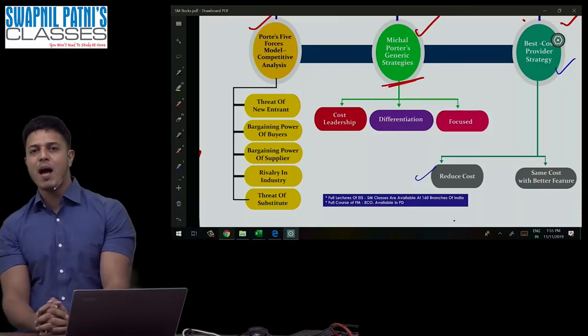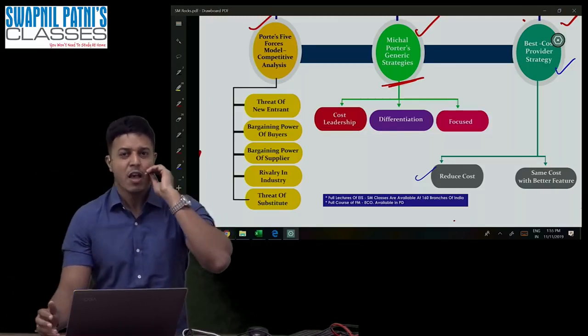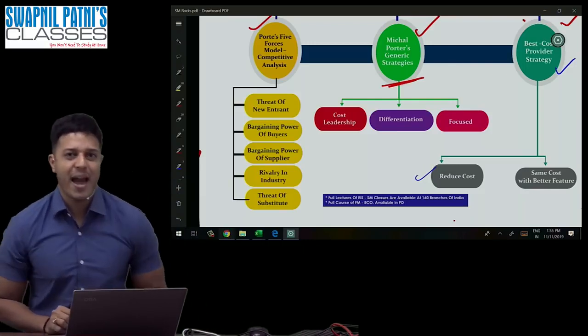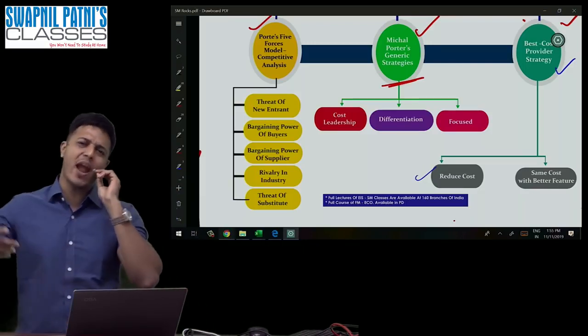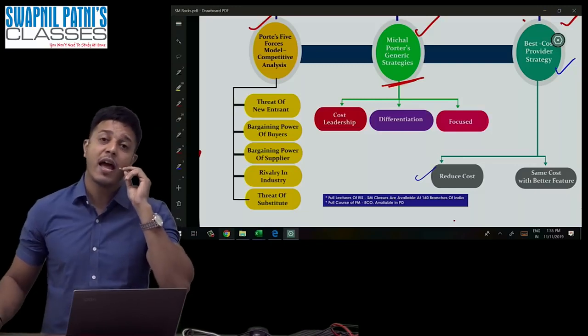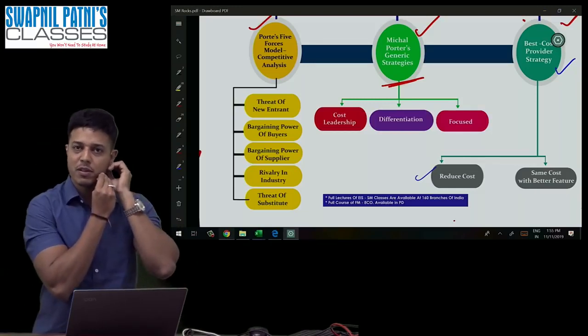Once again, Porter Baba Key Race. Baba, bias, bargaining power. R for rivals, E for new entrants, S for supplies, bargaining power, and S for substitutes. So I hope you'll remember these 5 points.